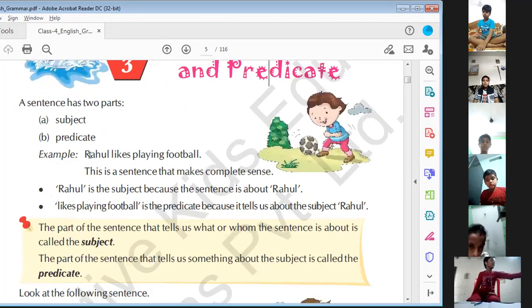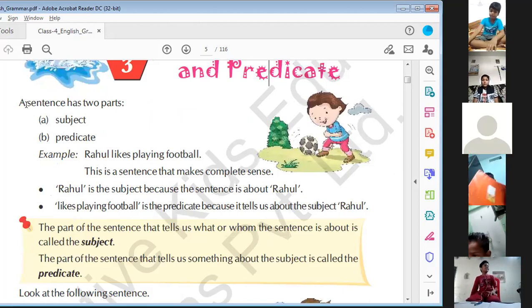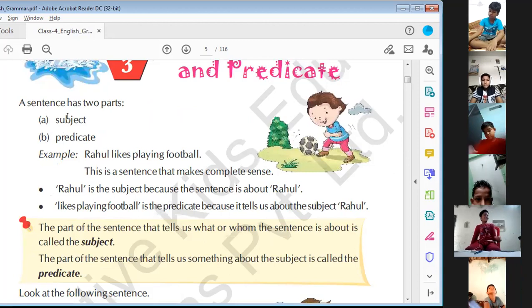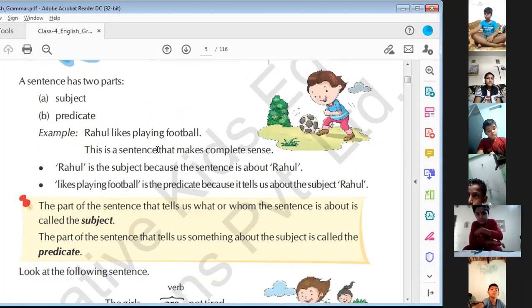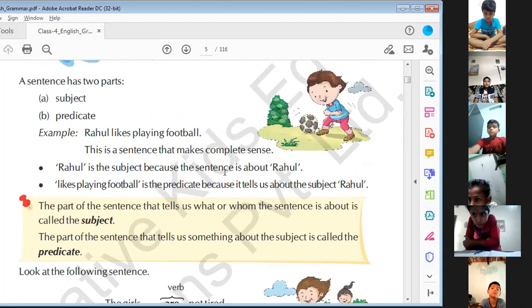Here you can see subject and predicate. These are the parts of a sentence. A sentence has two parts, subject and predicate. Rahul likes playing football. This is a sentence that makes complete sense. Rahul is the subject because the sentence is about Rahul.